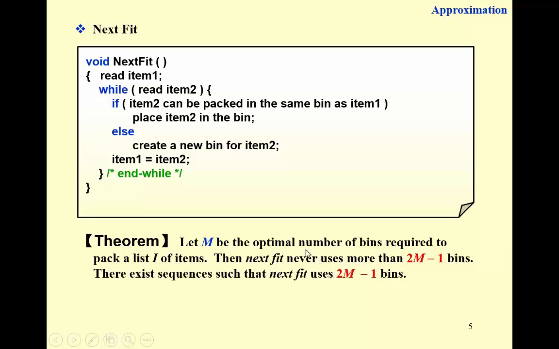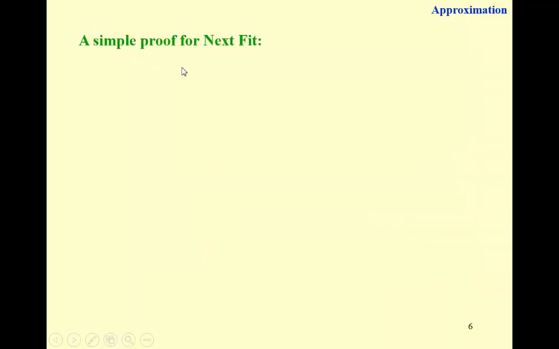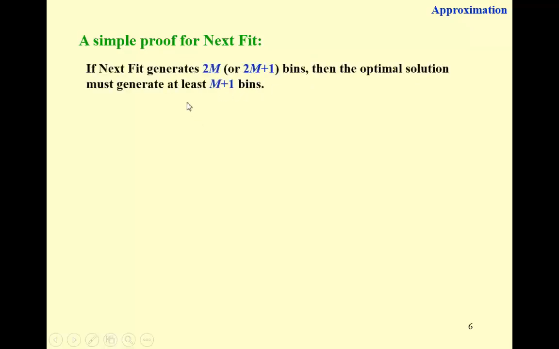And since the proof is not complicated, let's have a look. Again, we prove by contradiction. And the theorem claims that next fit never uses more than 2M minus 1 bins, right? So let's assume that it is not true. So what if next fit generates 2M or even 2M plus 1 bins? Then we're going to prove that the optimal solution must generate at least M plus 1 bins, which means M cannot be the optimal solution. Now let's see how to prove it.